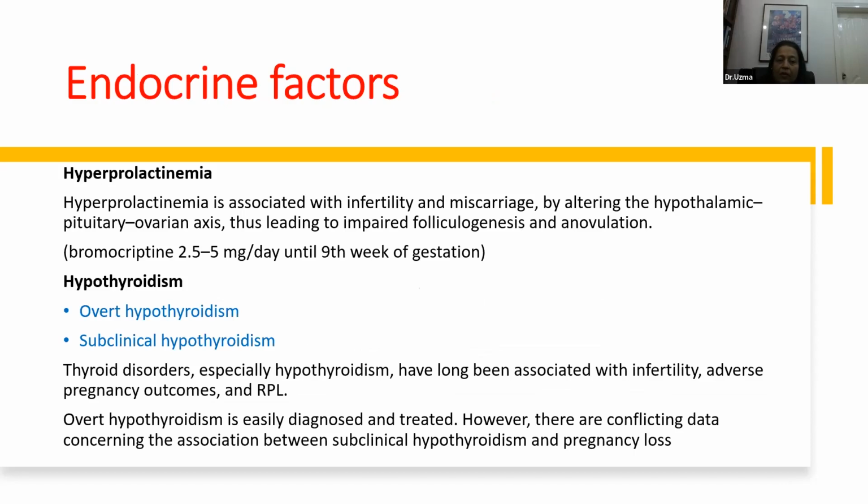Now, hypothyroidism. We are seeing a very increasing incidence of thyroid diseases these days. And it has been seen that hypothyroidism can definitely lead to recurrent pregnancy losses, but the presence of subclinical hypothyroidism and its treatment is still debatable, that is, whether patients presenting with subclinical hypothyroidism and recurrent pregnancy loss should be treated with thyroxine or not. This is still debatable.